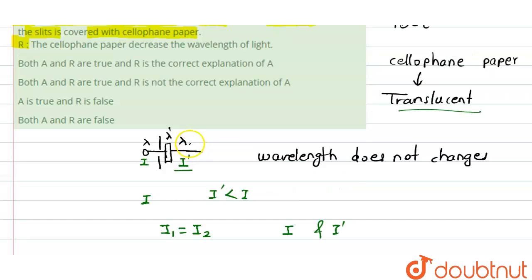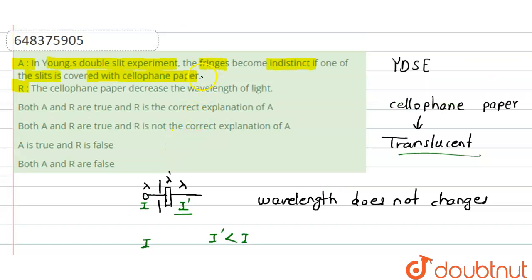So we can say that this is due to the decrease in intensity of light when cellophane paper is used to cover the slit. So the first statement is correct, that we will not get a distinct fringe pattern. The second statement is, cellophane paper decreases the wavelength of light. Just now we have checked, the cellophane paper will not decrease the wavelength of light, because the emerging light has the same wavelength but less intensity. So the second statement is incorrect. We can say assertion is true and reason is false. So the correct option is option C.